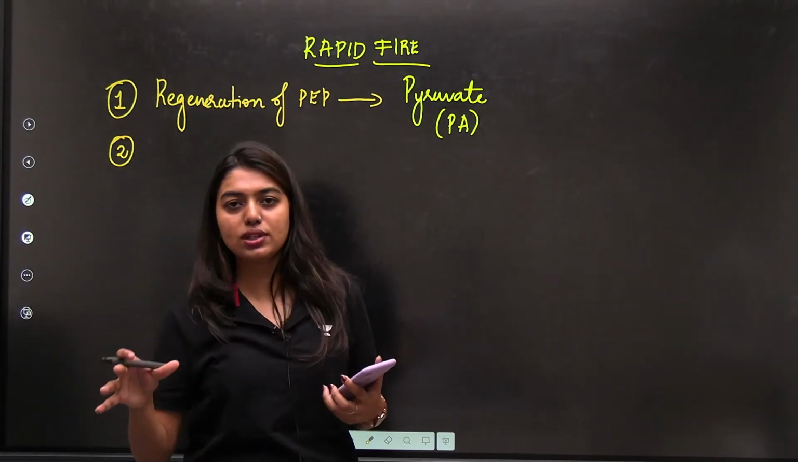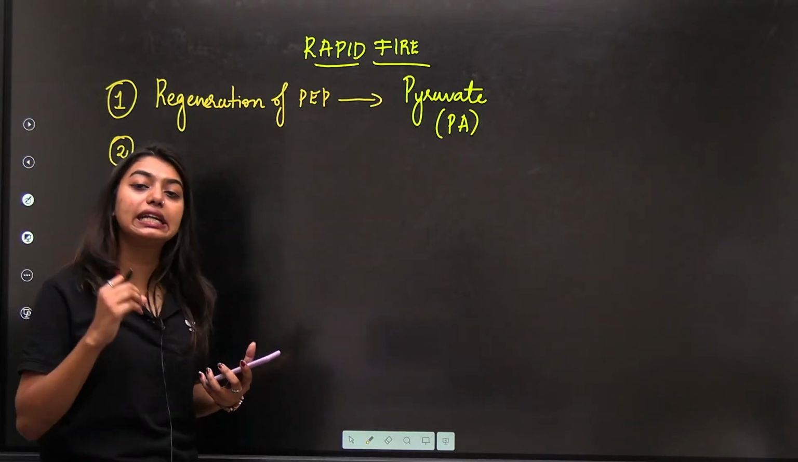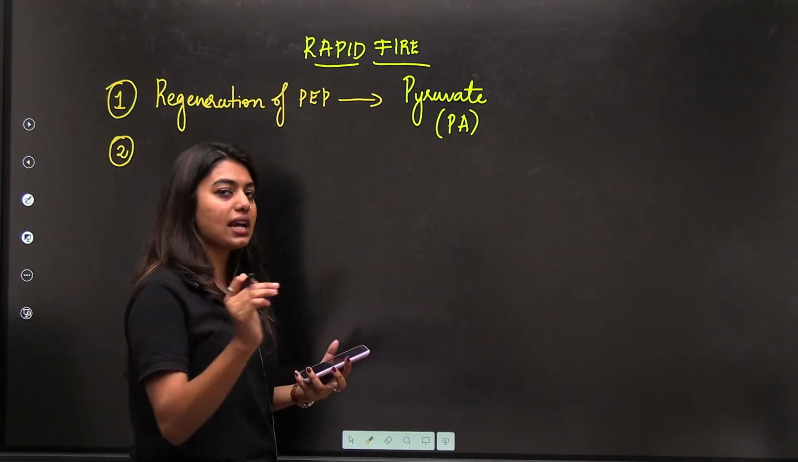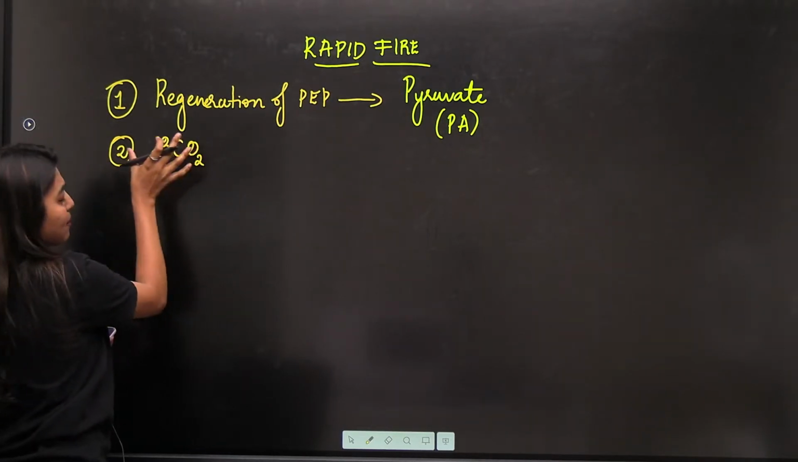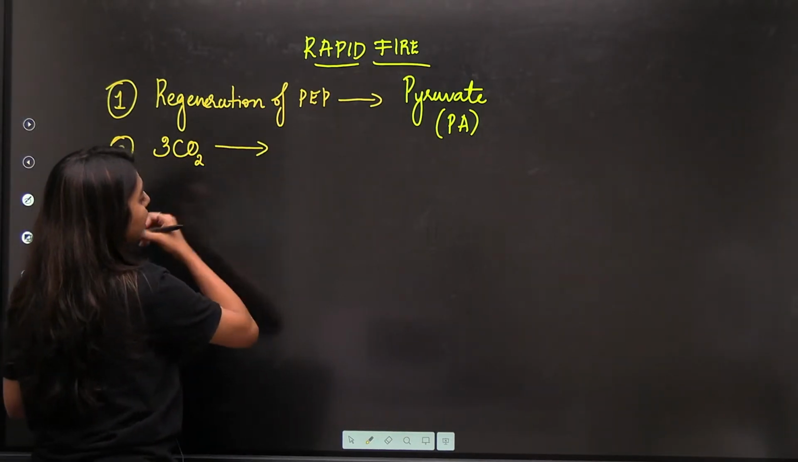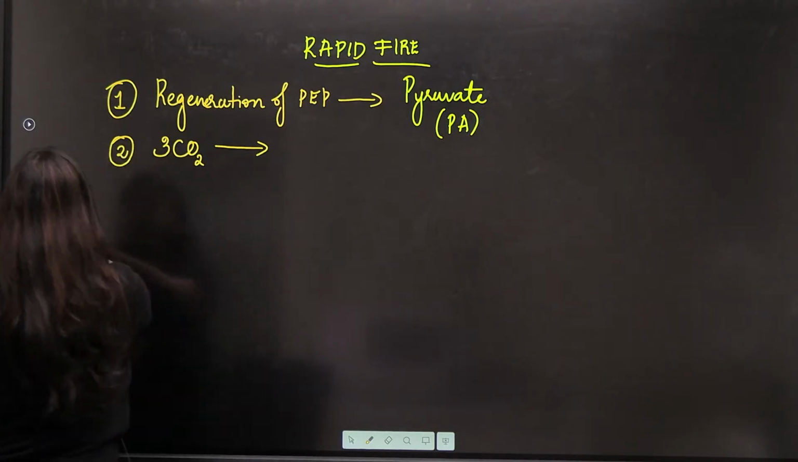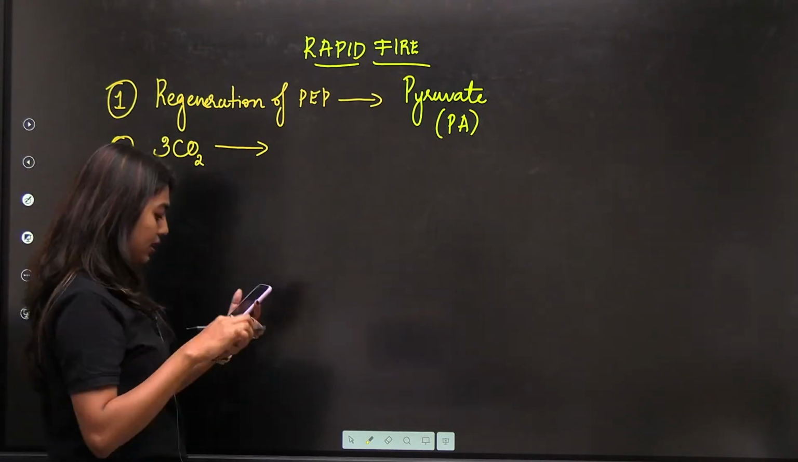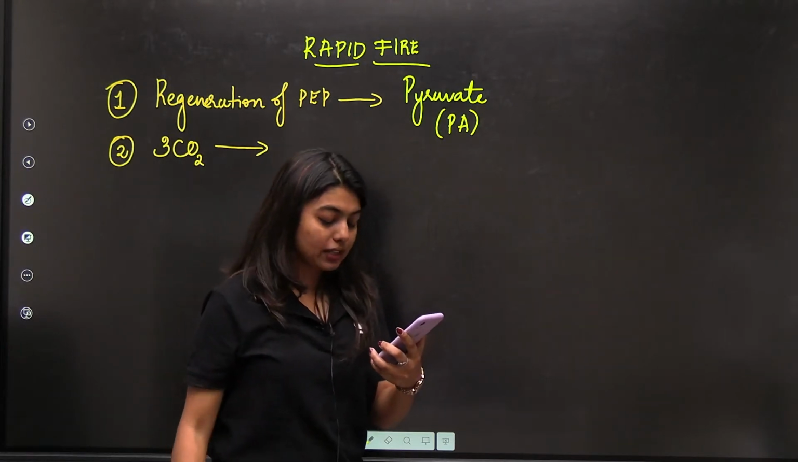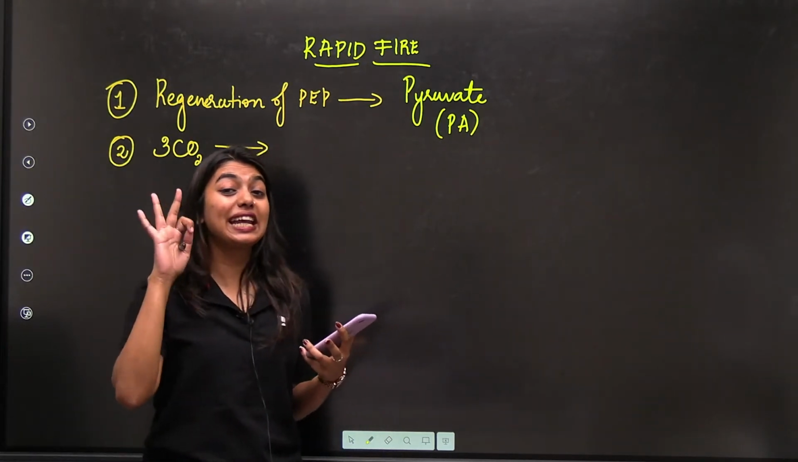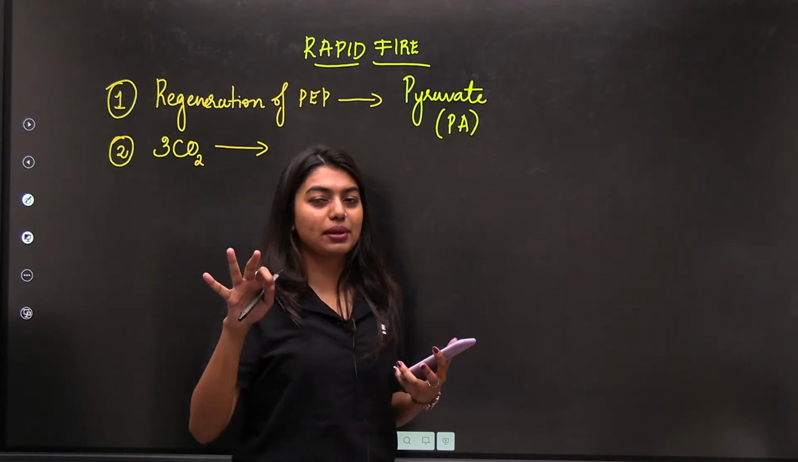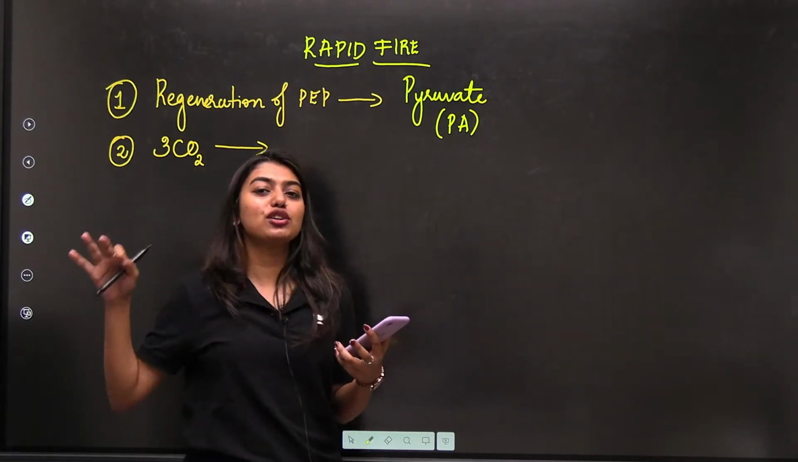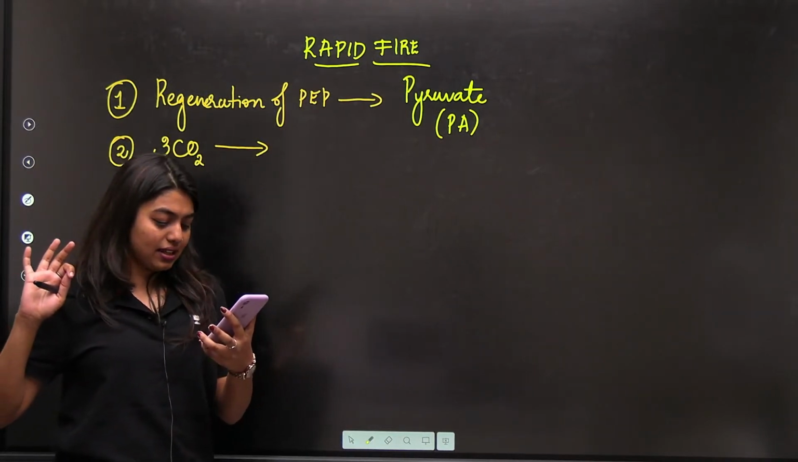How many molecules of NADPH will be utilized for 3 carbon dioxide? That means if I am taking 3 carbon dioxide, how many NADPH will I need? Quick, it's a rapid fire. Think properly. 3 molecules of carbon dioxide, not 1 molecule. How many molecules of NADPH will I need?